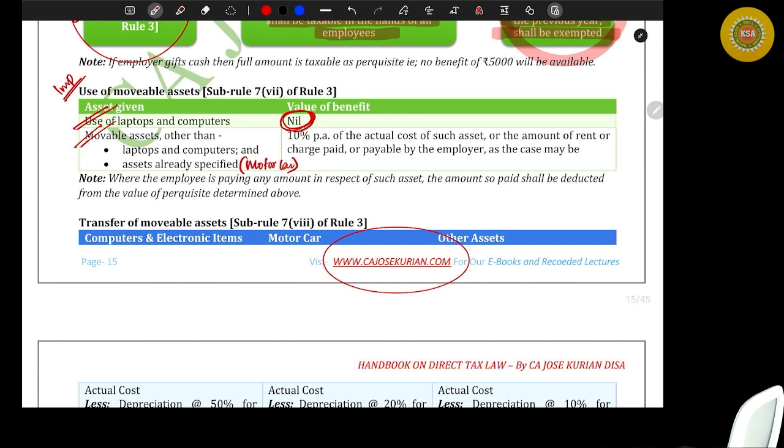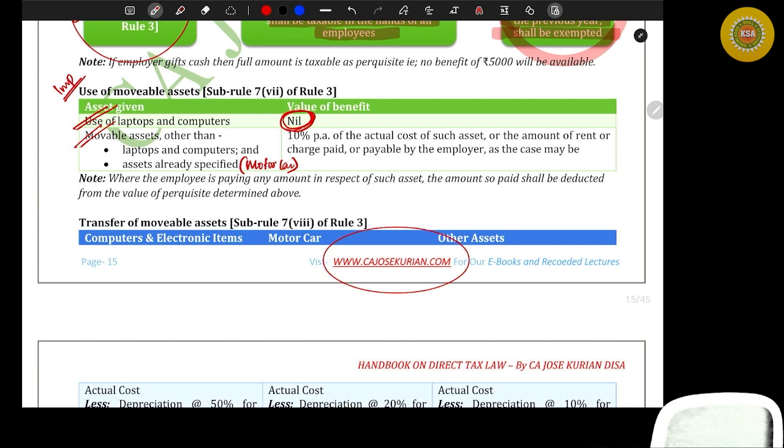10% of the original cost of asset. If the asset is on hire, then the hire charges. Do you remember furnished accommodation yesterday? I have added this with the unfurnished accommodation and we made it furnished accommodation. Normally the examiner will ask a question like that because both are two different perquisites. Number one, rent-free accommodation. And we have included a thing called furnished accommodation.